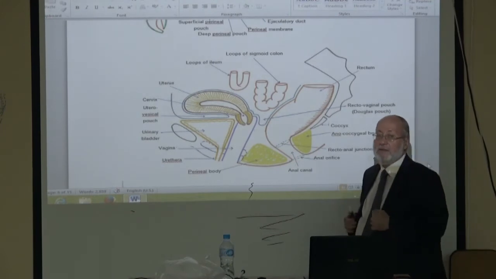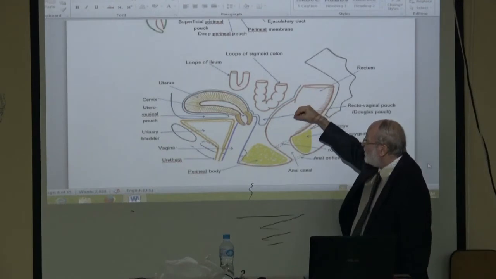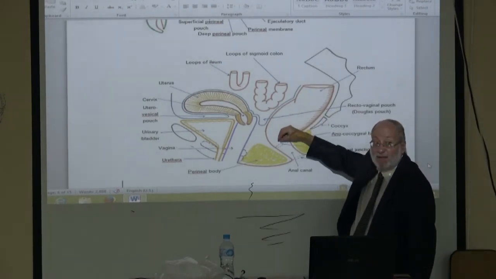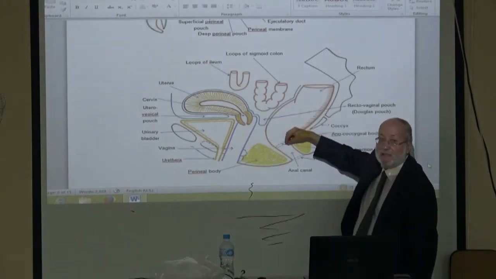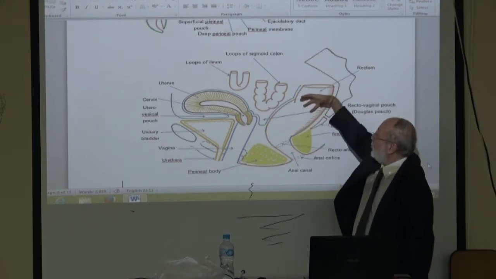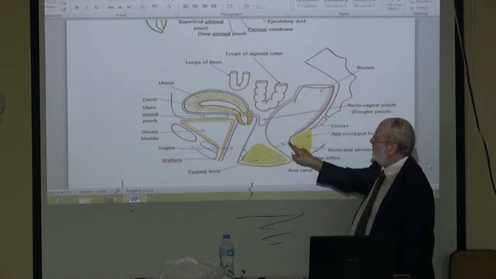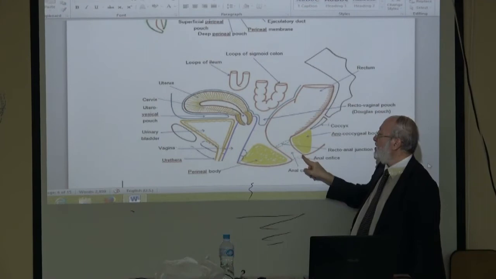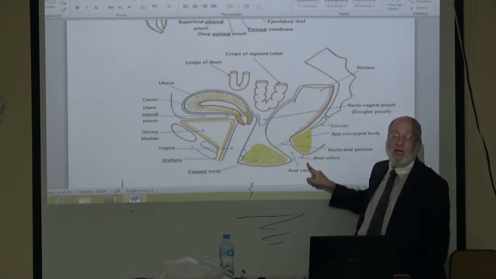Imagine you are the feces standing in the rectum: what is the wall receiving the trauma by hard feces, especially during constipation, when there is bulky, hard stool? This angle posteriorly receives the trauma by hard feces, leading to tear of the mucosa in the midline posteriorly, an anal fissure posteriorly.